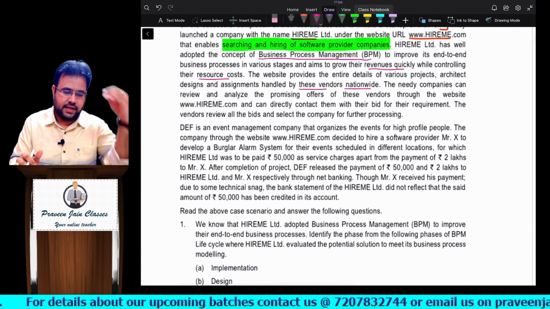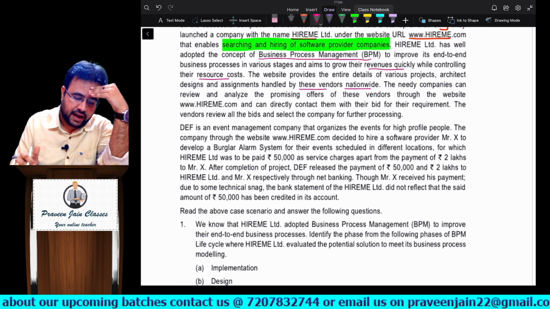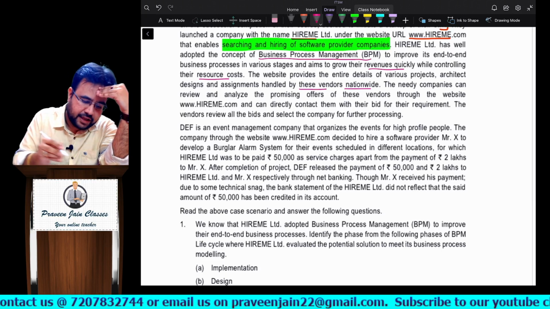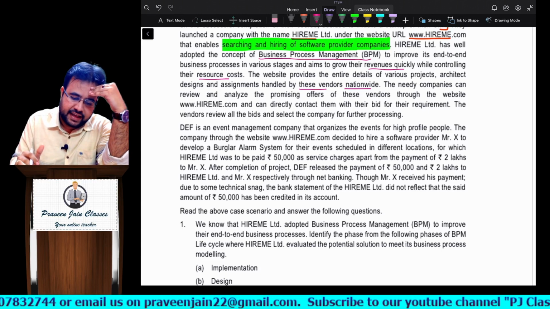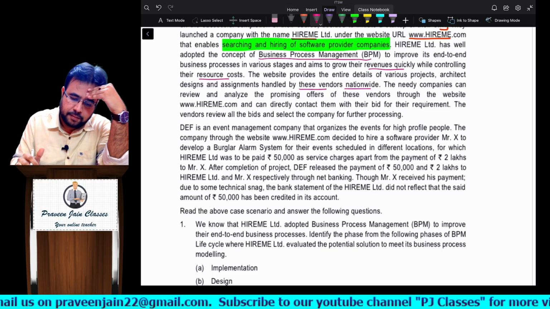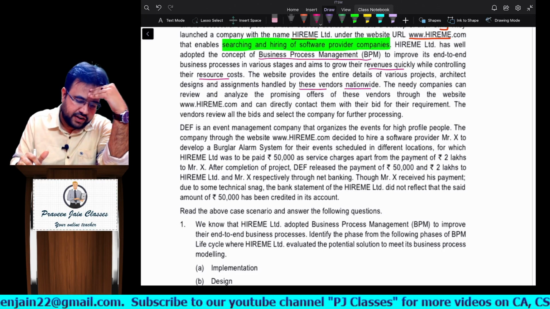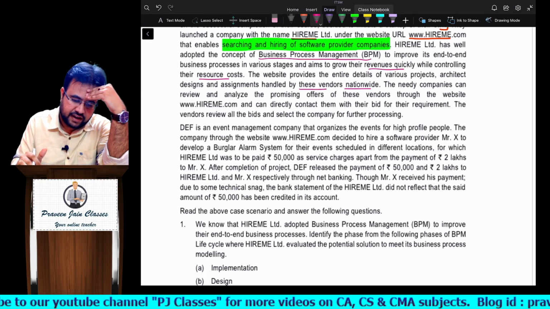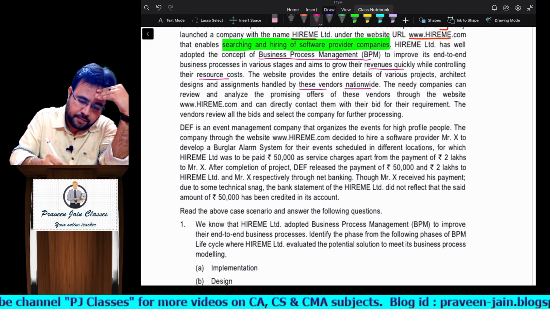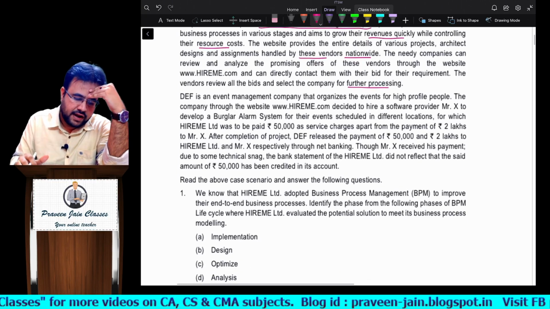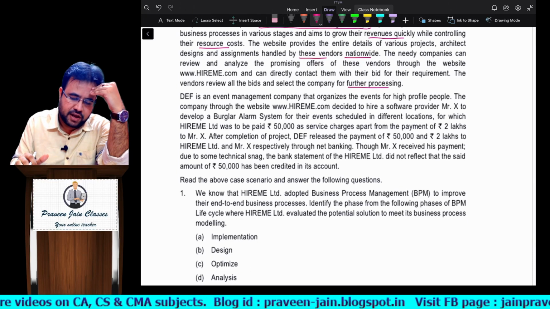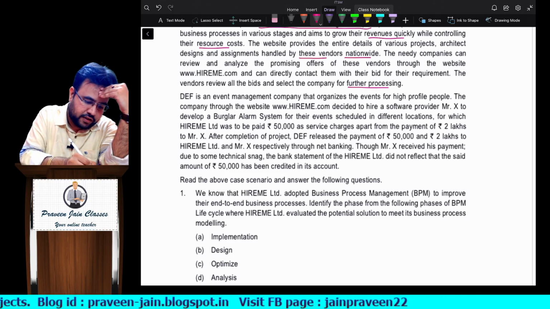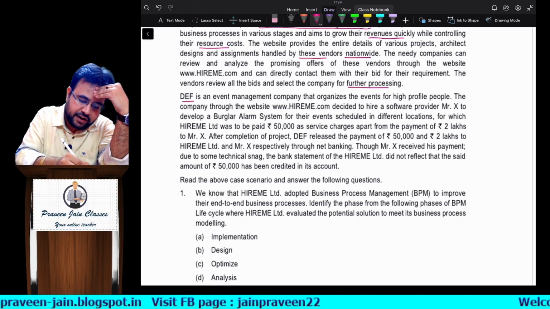The needy companies can review and analyze the promising offers of these vendors through the website hireme.com and can directly contact them with their bid for their requirement. The vendors review all the bids and select the company for further processing. Next, DEF is an event management company that organizes events for high profile companies. Okay, this is one company, an event management company.